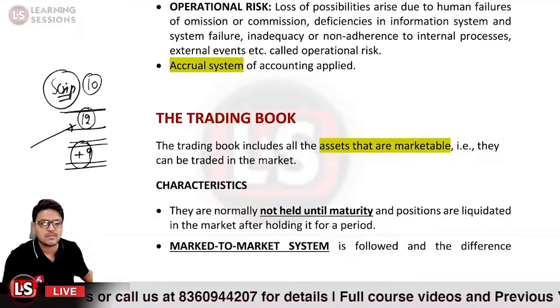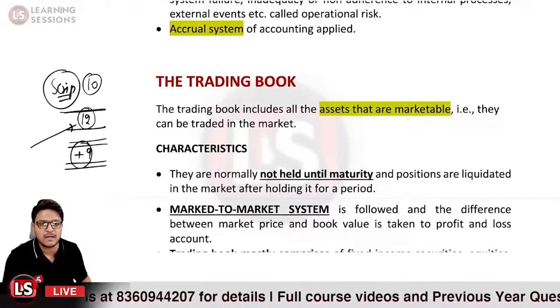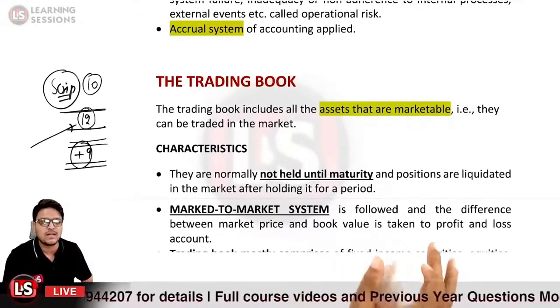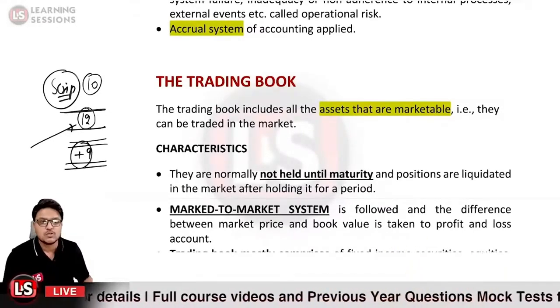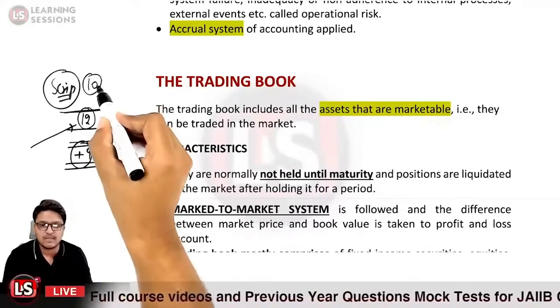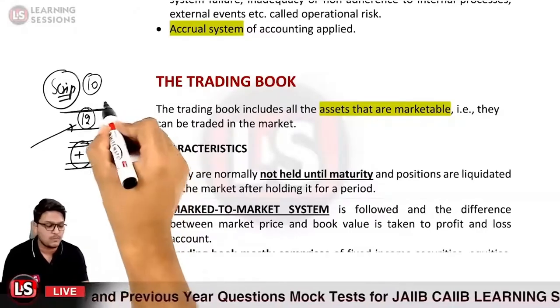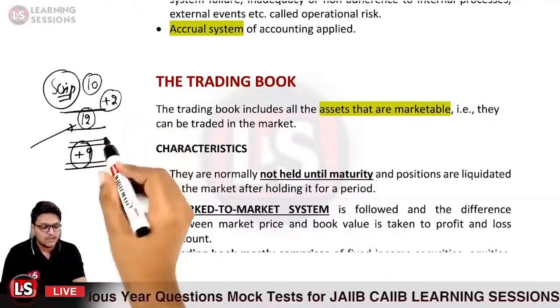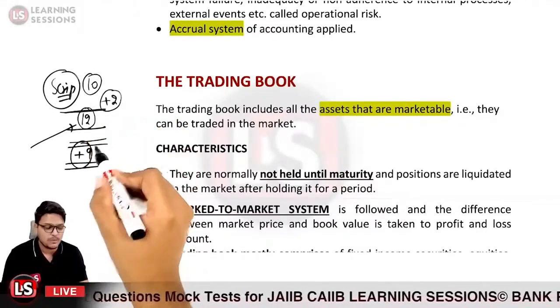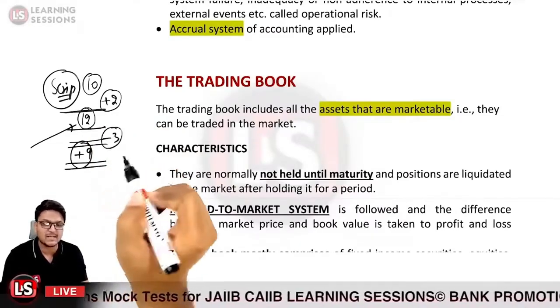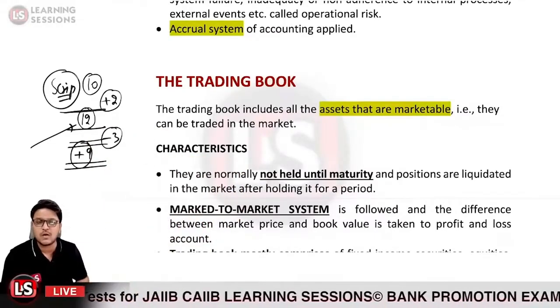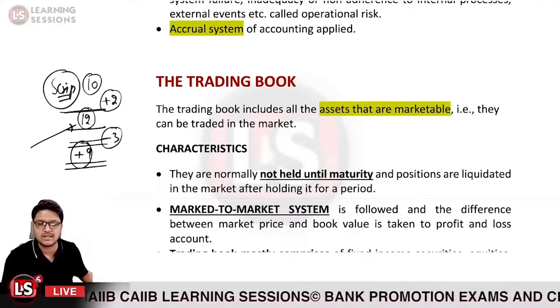So the mark to market system is followed, and the difference between the market price and the book value is taken to the profit and loss account. In the first scenario, when the previous day the price was 10 rupees and on the next day the price was 12 rupees, you will be booking 2 rupees as profit. Further, on the next day when the price dropped to 9 rupees, you will be booking minus 3 as your loss. That is how the mark to market system works.